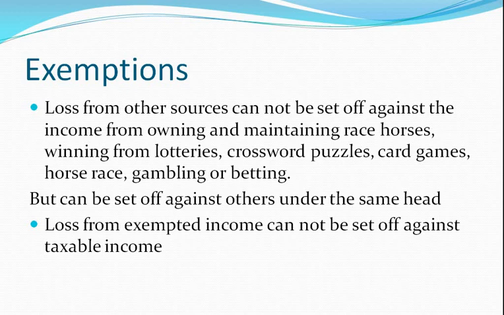There is no question of inter-source set off. Inter-head is possible, but inter-source set off for the first head of income, that is income from salary, is not possible. Second is house property, third business and profession, fourth capital gain, fifth other sources, and we also have seen exemptions, which was nothing but a summary of the first five slides.